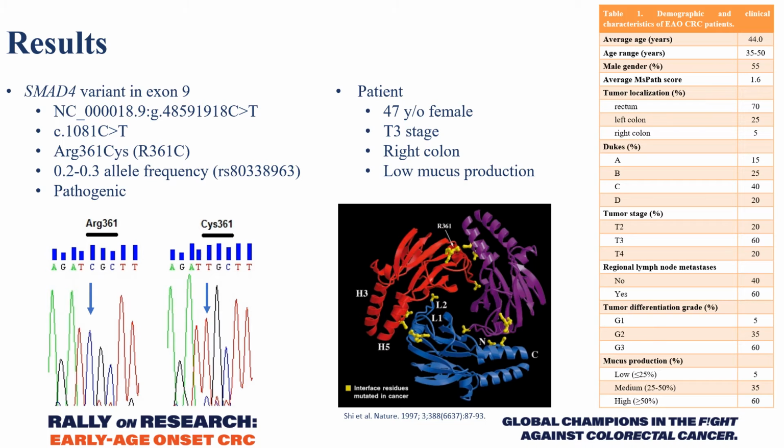This variant has been functionally characterized before as pathogenic in a few studies. The detected variant is located in a hotspot of missense mutations, which disrupts binding of SMAD4 to the other SMAD proteins. Actually, the crystal structure revealed that the detected SMAD4 variant maps to the loop helix domain of the C-terminal domain of SMAD4. The functional effect of this variant is prevention of hetero and homo oligomerization of SMAD4 and suggests that the mutated SMAD4 protein, which is not bound into complexes with other proteins, is degraded or unstable in vivo.